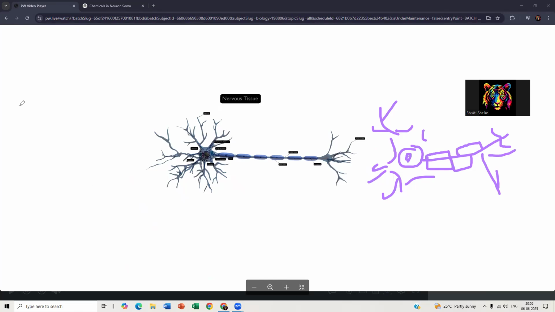Now, this process only happens when any stimulus or signal is received. Let's say, as in the example, you touch a very hot thing. Then your receptors will work, and through them the nerve carries the information to your spinal cord, not directly to the brain. The central nervous system works here. The thermoreceptors are connected via several nerve cells to your spinal cord, and in this way the message is transmitted to the brain. Nerve impulses are waves of electrical and chemical signals carried along the nerves. All right, guys, so that was all about the transmission of nerve impulses.